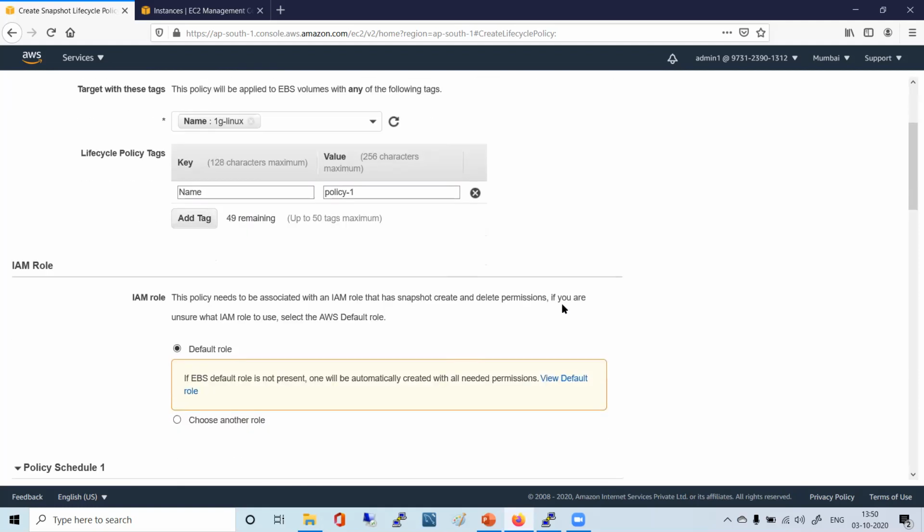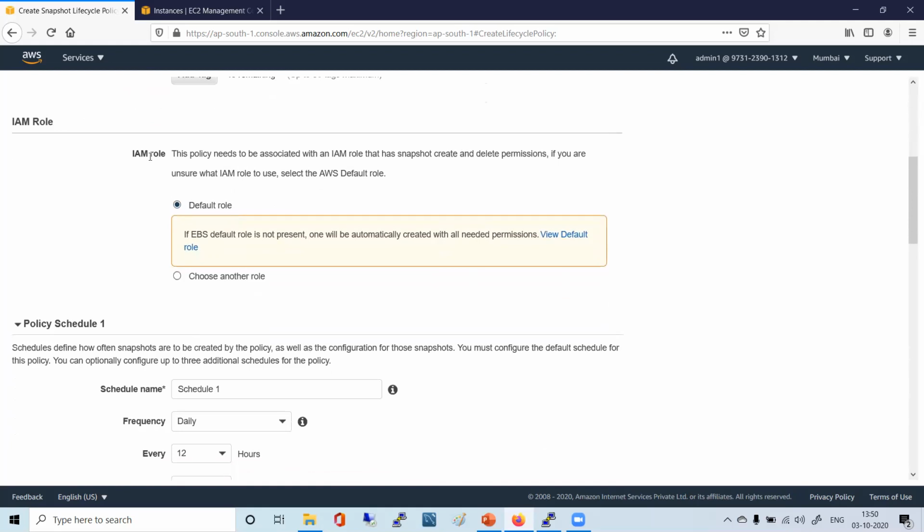Now choose that. It says IAM role. You're familiar with role, right? It says this policy needs to be associated with an IAM role that has snapshot create and delete permission. So anything you want to do in AWS requires authorization.